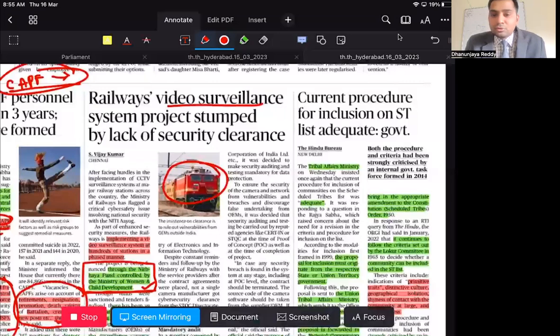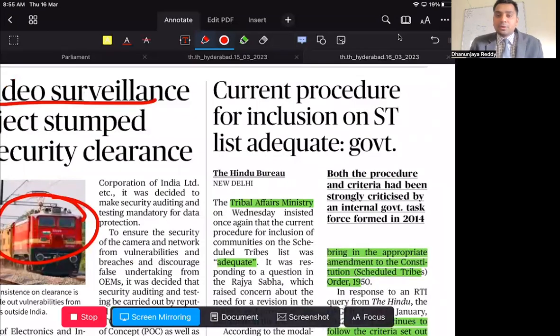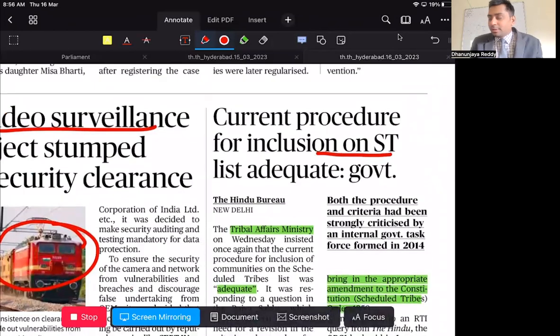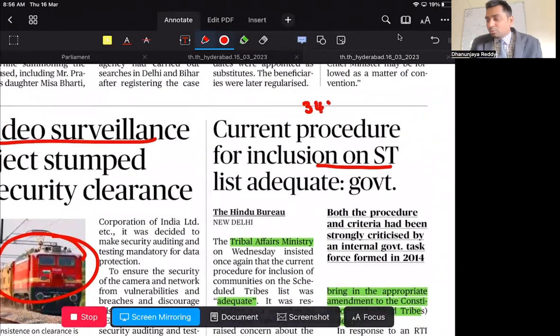The current procedure for inclusion in the STs list is adequate, says the government. Now what is this inclusion list of STs? We all know that Article 342 speaks about Scheduled Tribes, 341 speaks about Scheduled Castes, and 342A speaks about backward classes. Who has to be a member of SCs? Who has to be a member of STs? Who has to be a member of BCs? How is that announced?